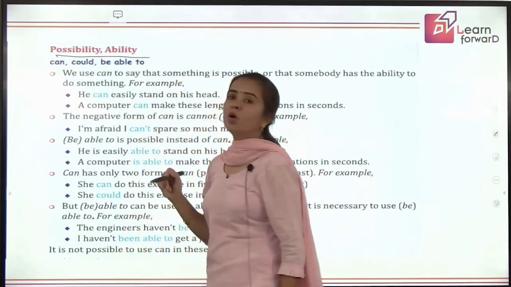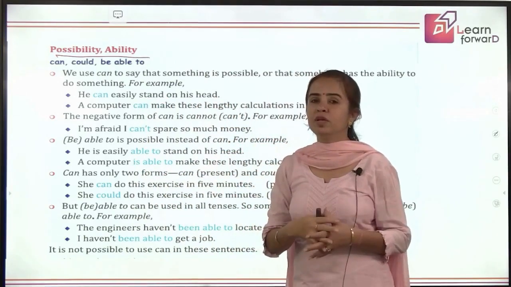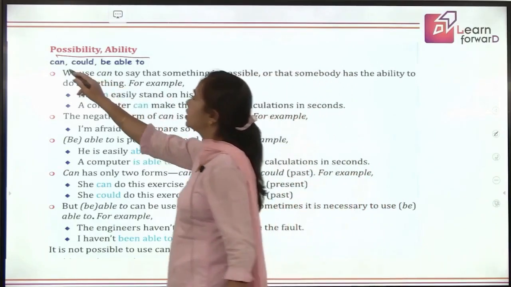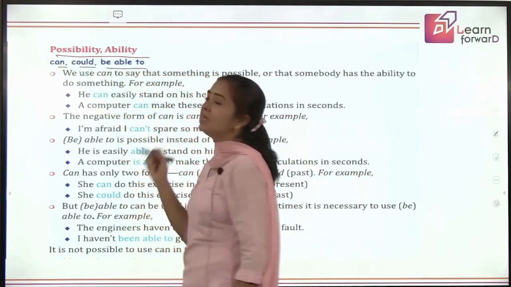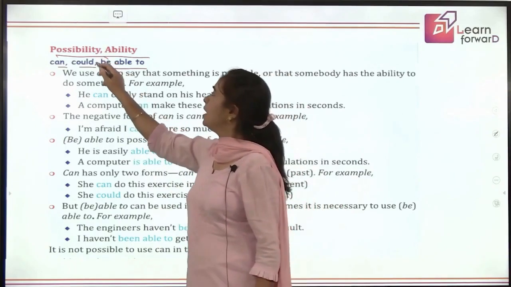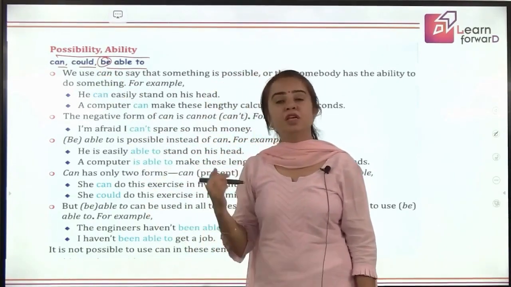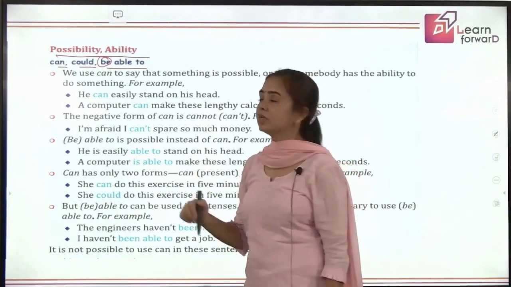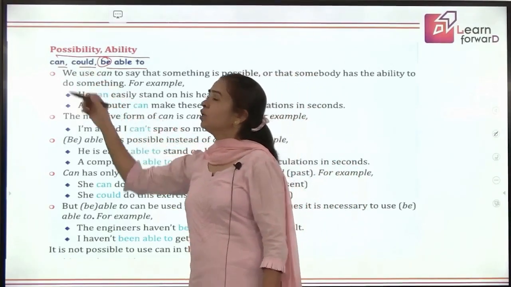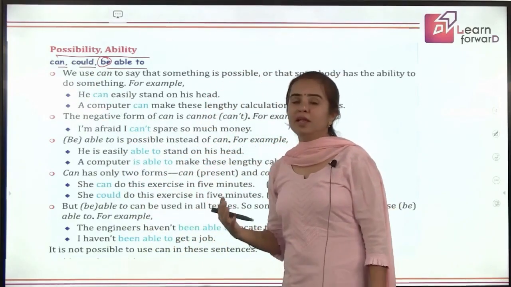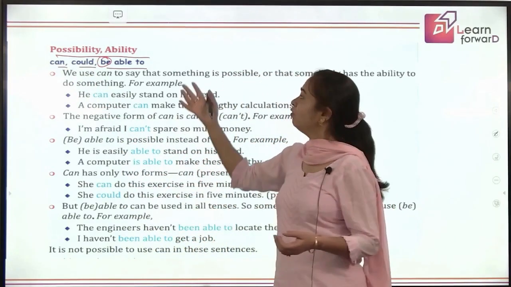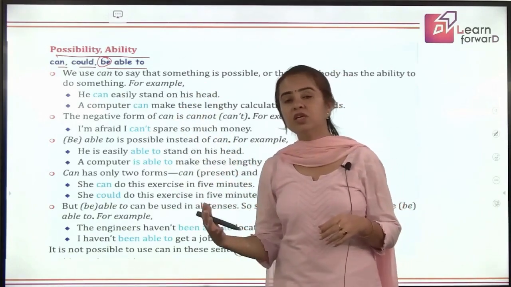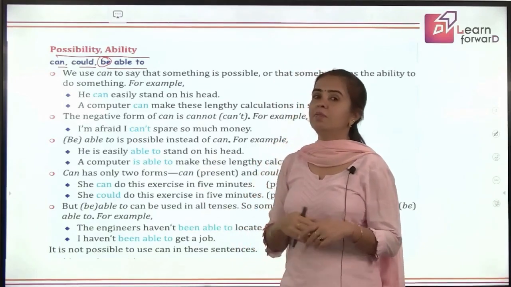Fine. So moving ahead, we have possibility and ability. So when you are talking about the possibility of doing something, when you are showing the ability to do something, we use can, could, or be able to. What do you mean by be able to here? Be means be form. It can be is, am, are, was, were, depending on the subject in the sentence. Okay. So can, could are used to show the general ability. I can do it. And when you say be able to, that means you have got a particular situation where you are showing your ability to do something.